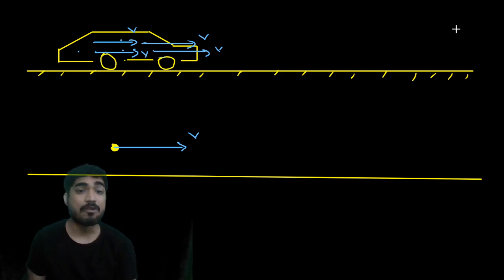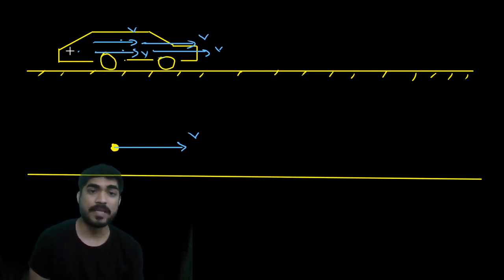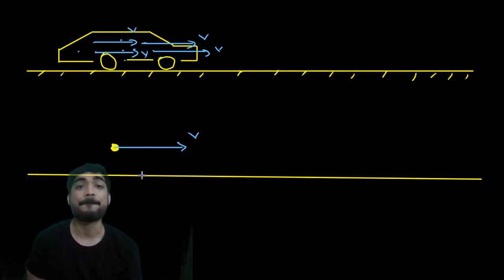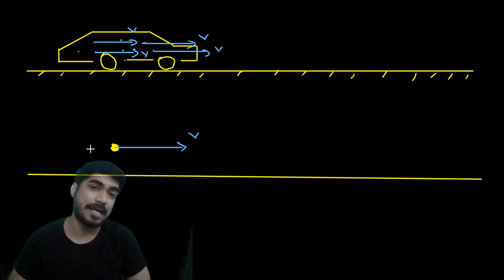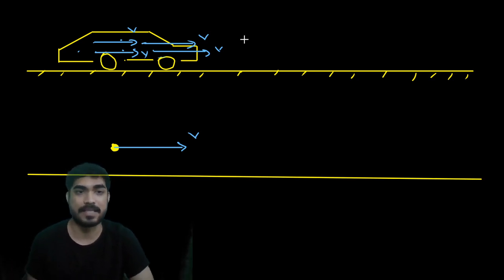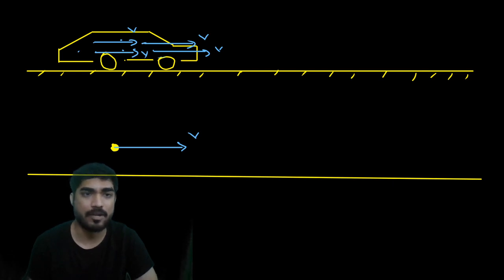So my friend, here I am assuming that the car is like a single particle. Let's say the car has 1000 kg mass, m equal to 1000.